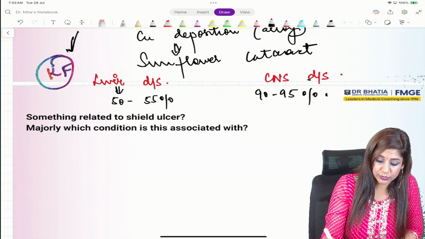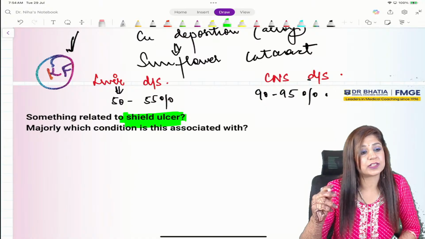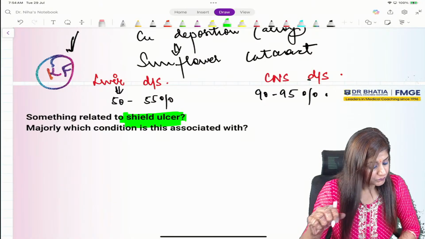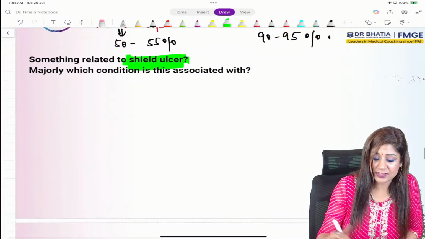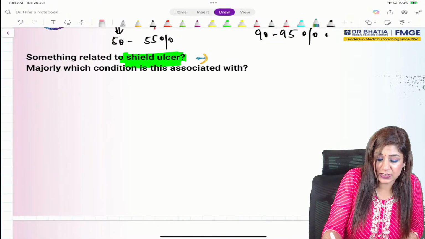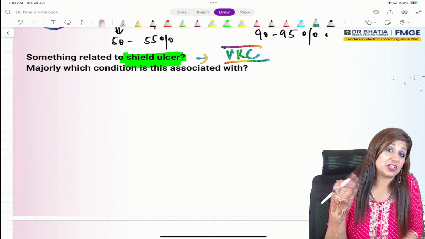Similarly, I do not know the question about shield ulcers. What was the question related to shield ulcers, guys? Shield ulcers are found in VKC, vernal keratoconjunctivitis, and we have a shield cataract also.